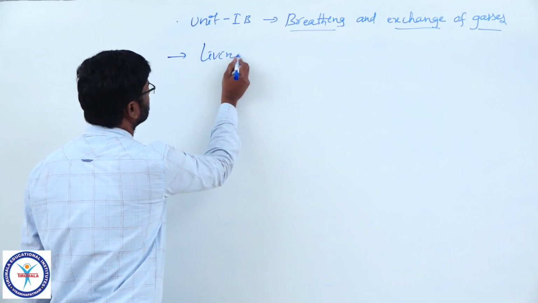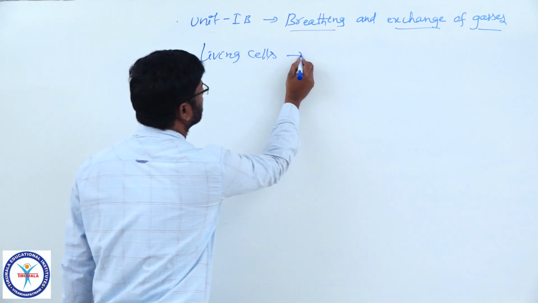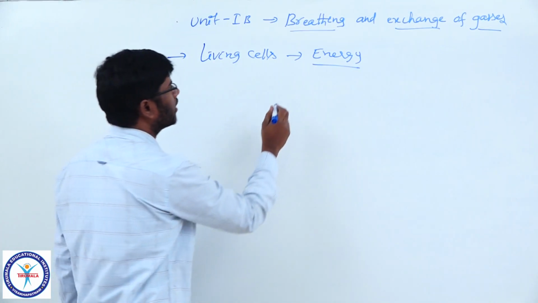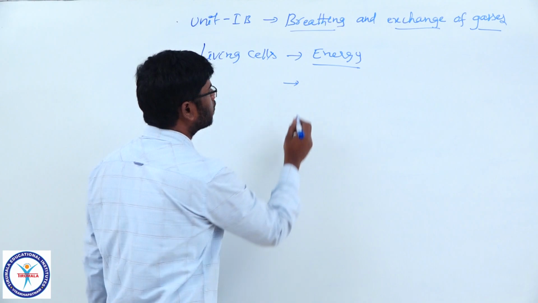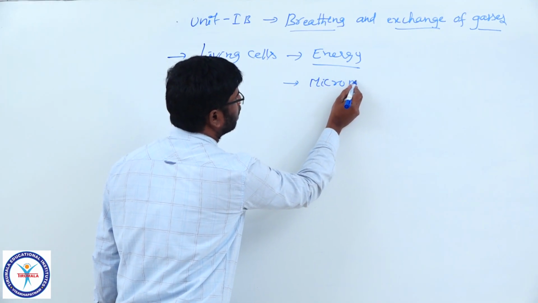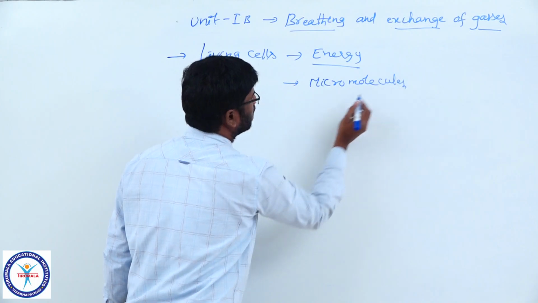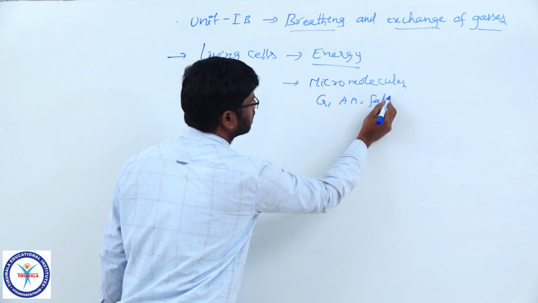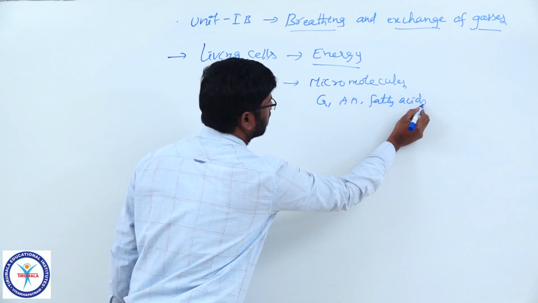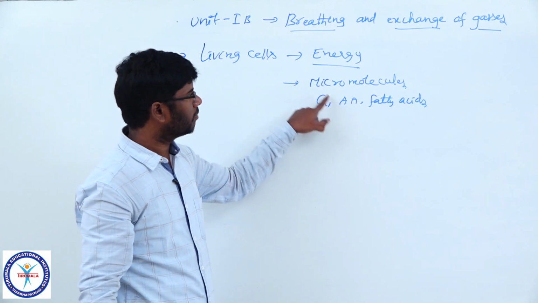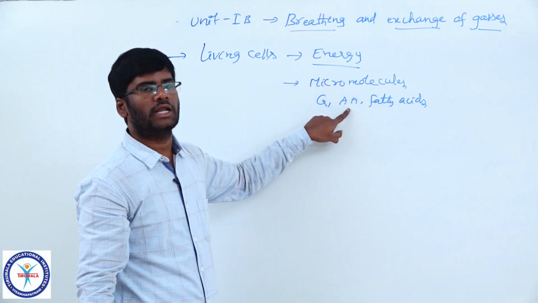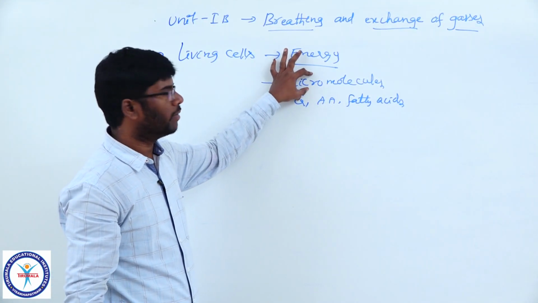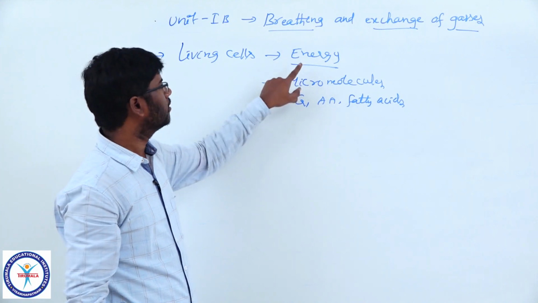Living cells require a constant supply of energy in order to carry out their metabolic activities. The energy is provided by oxidation of micromolecules. Micromolecules are the end products of digestion, like glucose, amino acids and fatty acids. These micromolecules are transported via the circulatory system to the body cells, where they are metabolized or oxidized to liberate energy.